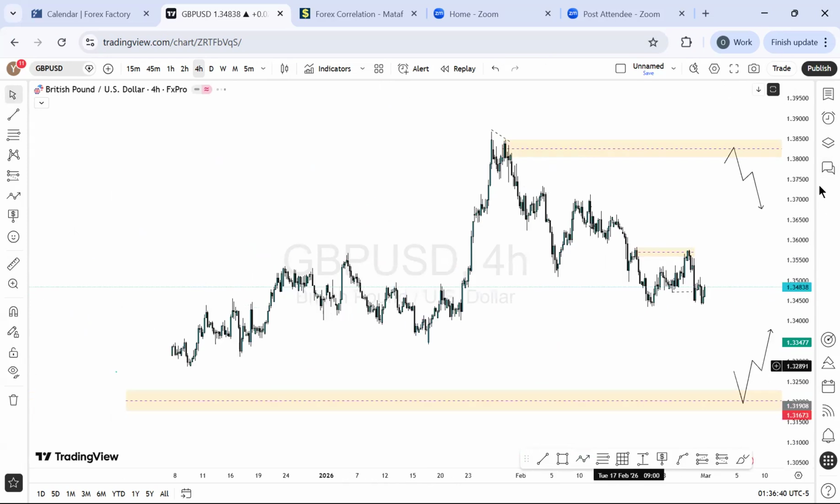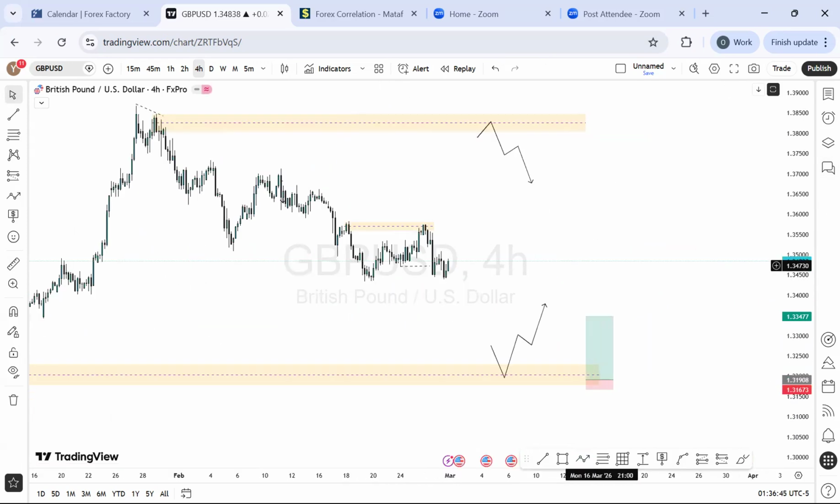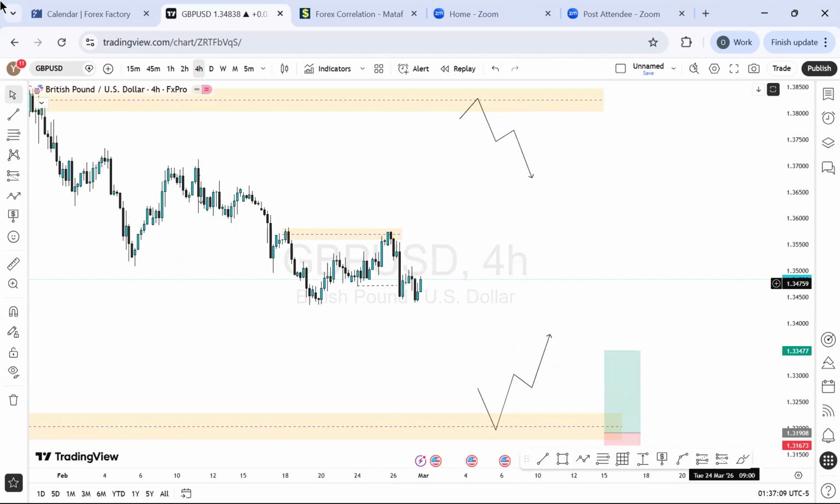positions. We're looking for a buy if the price gets here. We look for a sell if the price gets here. It now depends on how the price reacts with this entire zone, with this entire range we have in here. Just like the Euro US dollar, if the price is able to break below here and clear a structure with lower highs and lower lows, then we can confidently be looking for more sells till the price gets into this range. Otherwise, if we see the price breaking above here, then that gives us a buy momentum. So that is that around this concept going forward. That is what we have. It is a tricky one for the week, but let's see what we can do with this information.